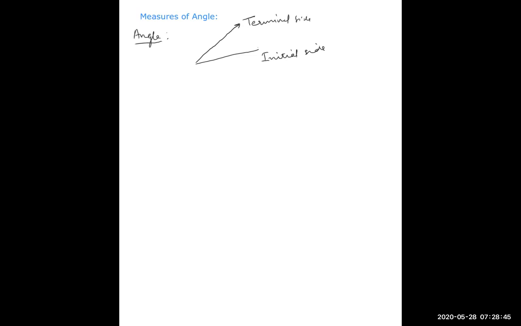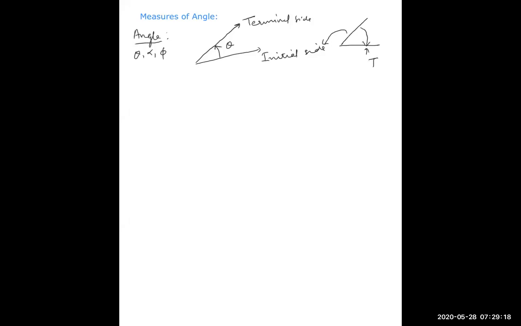Then this amount of rotation is called the angle. This can be represented by theta, alpha, phi, or anything, generally theta. Now, the problem is you can interchange the initial and terminal side. Suppose this is the initial side and this is the terminal side, then this will be the angle of rotation.